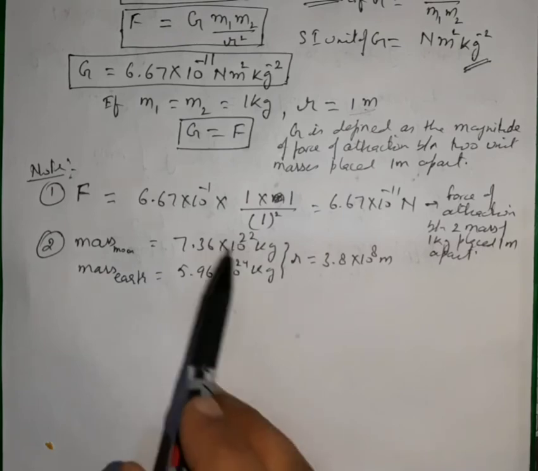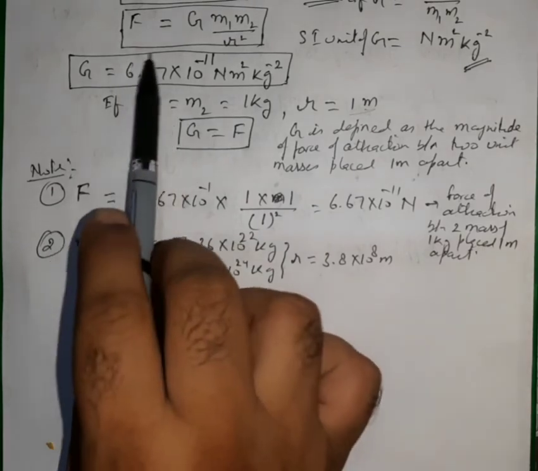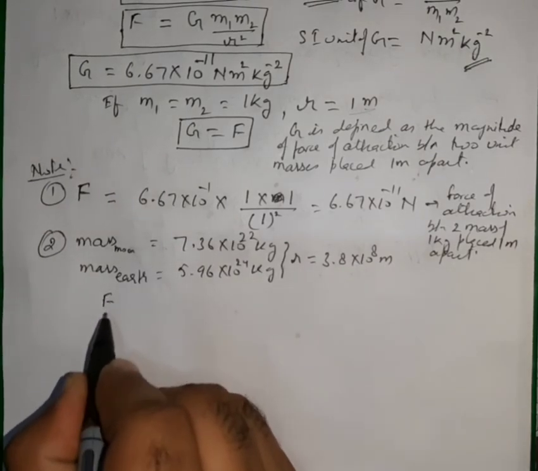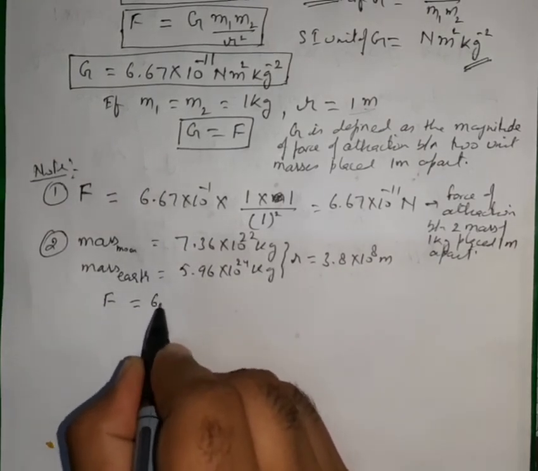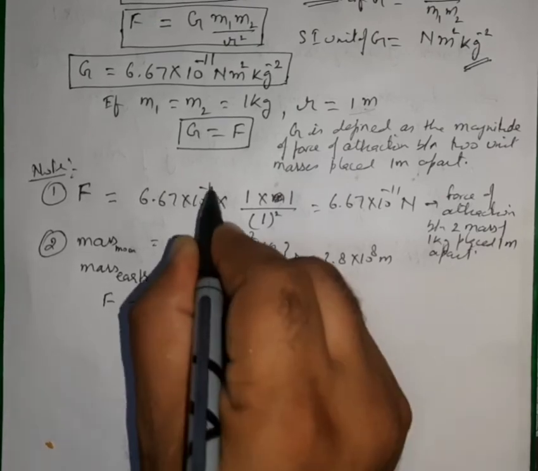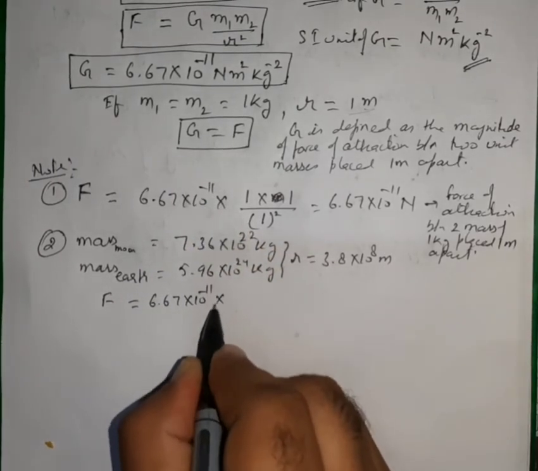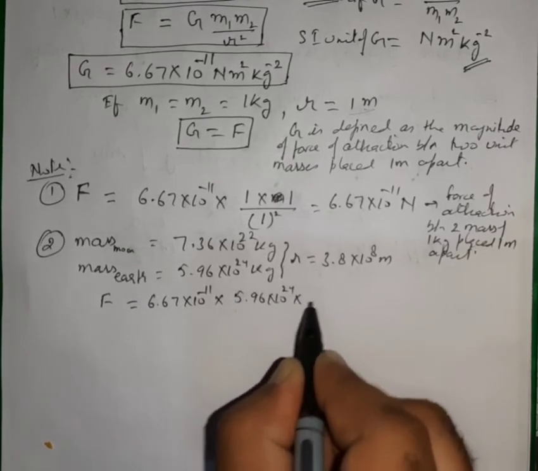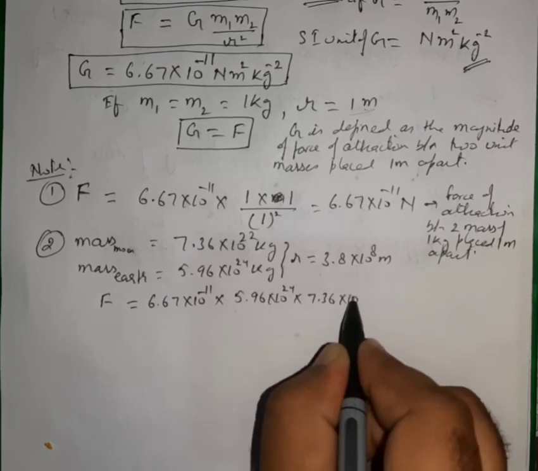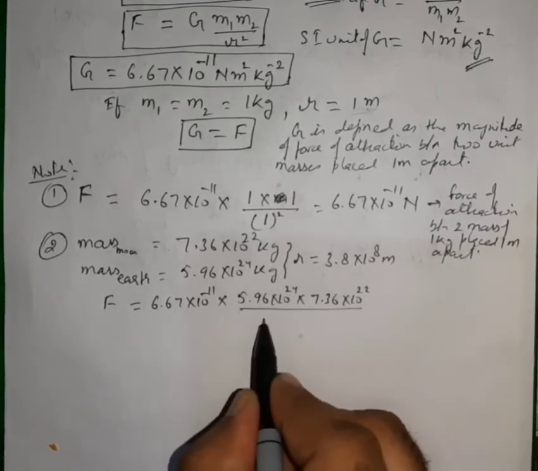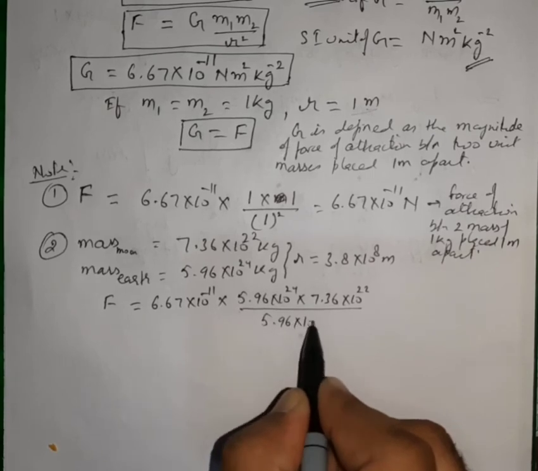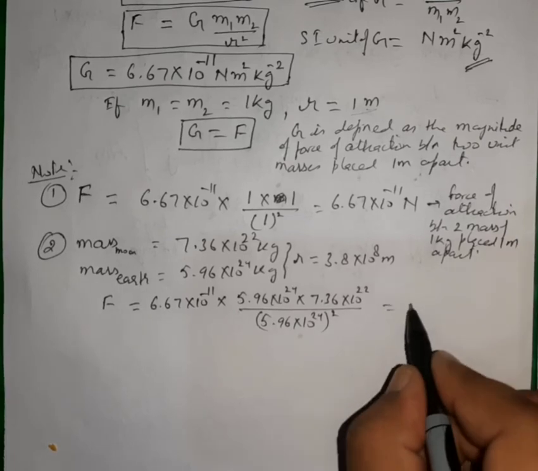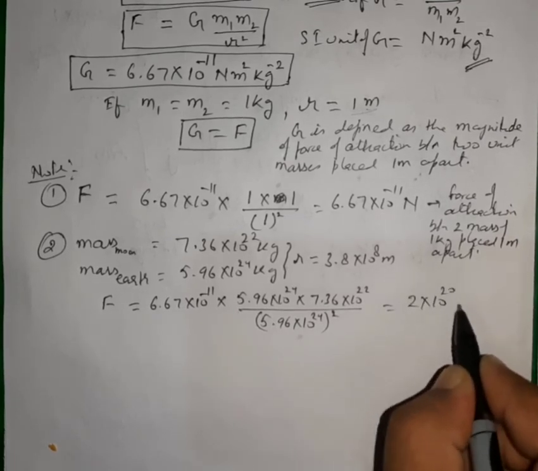So if we use these values in this formula, F is equal to G M1 M2 over R square, then we can find the force of attraction between Earth and Moon. So this will be equal to 6.67 multiply 10 raised to power minus 11 multiply 5.96 multiply 10 raised to power 24 multiply 7.36 into 10 raised to power 22 over 3.8 multiply 10 raised to power 8 whole square. Now on calculation, we get this as 2 multiply 10 raised to power 20 Newton.